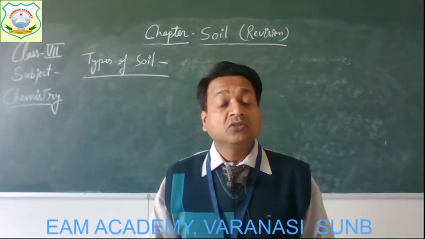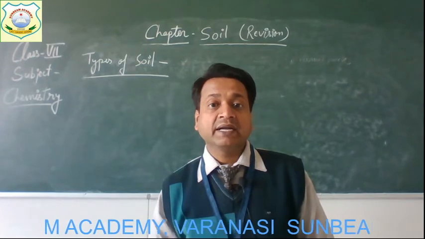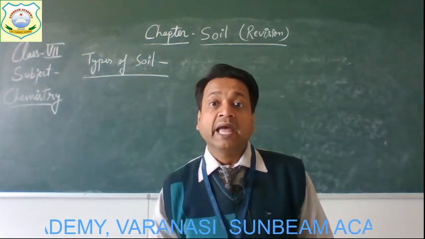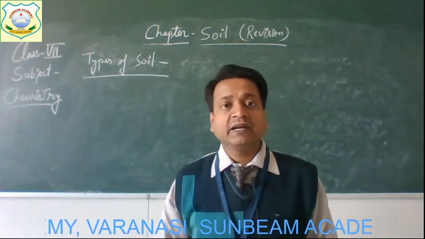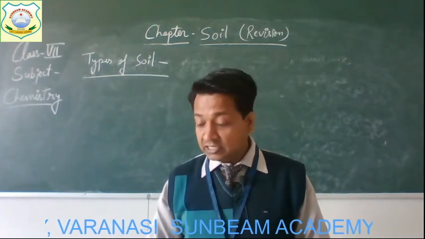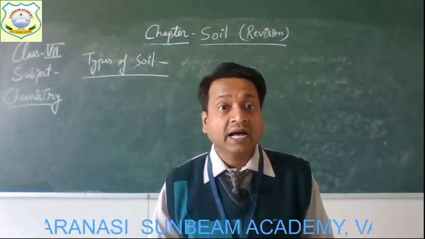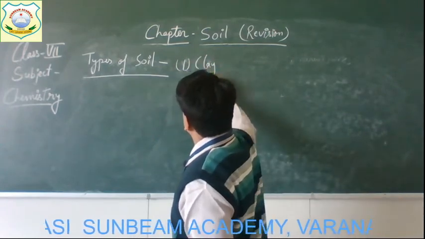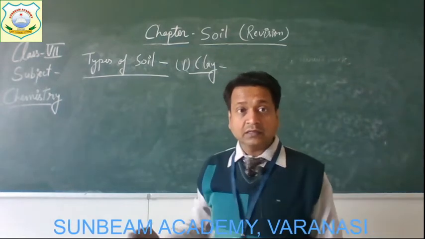Okay, so there are three main kinds of rock particles that can be found in topsoil, and they look and feel different. Okay, and these three kinds of particles are, the first one, clay.